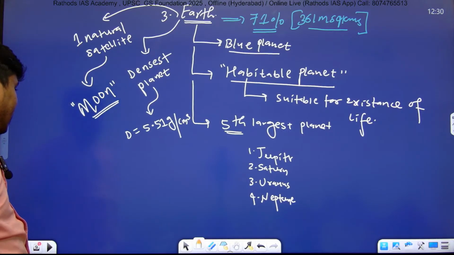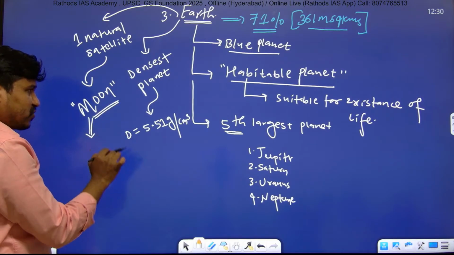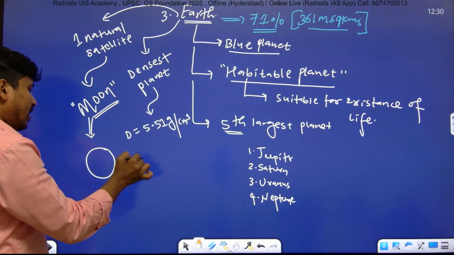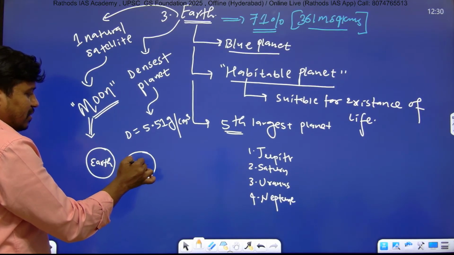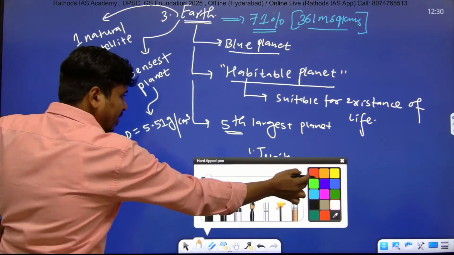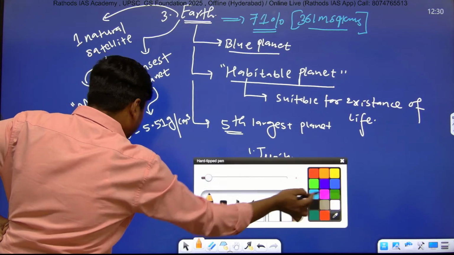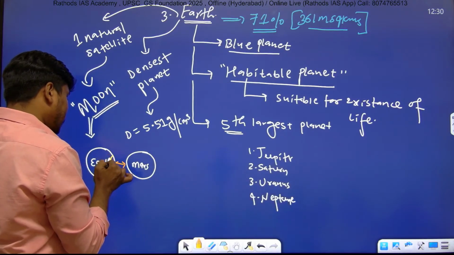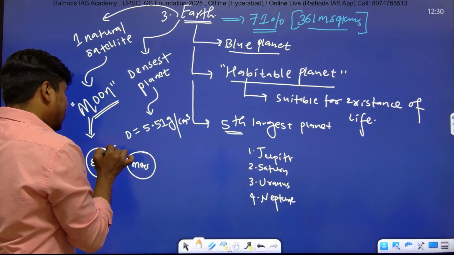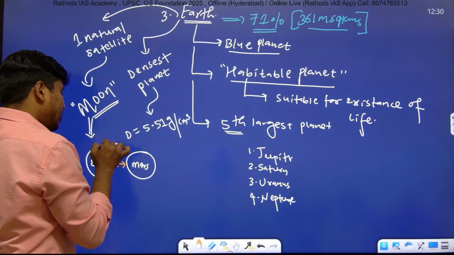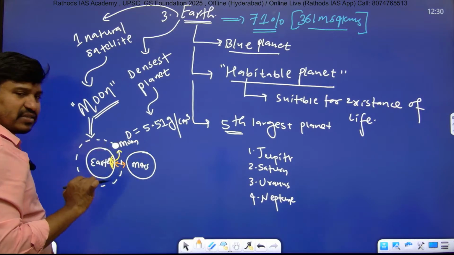Okay, listen. There are different theories related to the formation of the Moon, but the evidence which is most accepted is this: Earth and Mars collided with each other, and due to their collision, a piece of material was removed from the Earth. After condensation, that removed material became the Moon, and today it revolves around the Earth. That is the evidence we have till date.